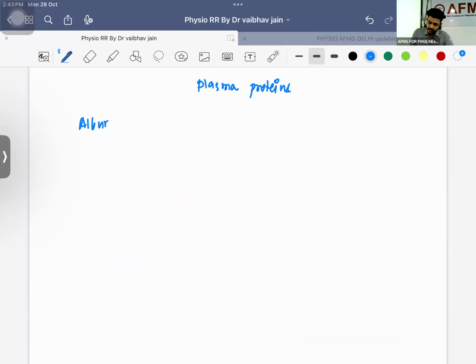First one, sir, albumin. चलो albumin की कहानी पढ़ते हैं. What albumin is trying to do? Albumin, whenever it is present in the blood vessel, understand this concept. Till the time this albumin is present in the blood vessel, it will make the blood thick. Listen to me carefully. As soon as this albumin is going out from the blood, what will happen? The blood will be thin.